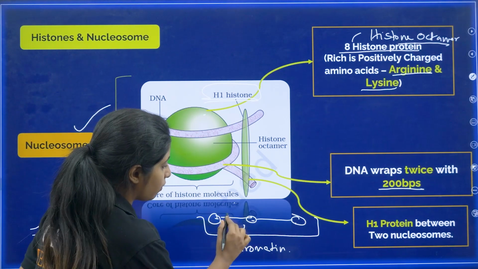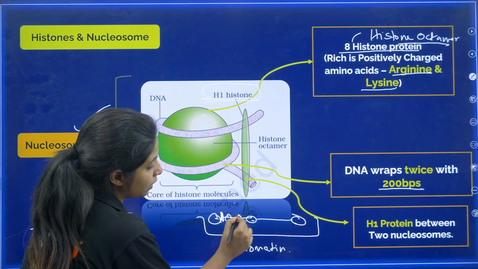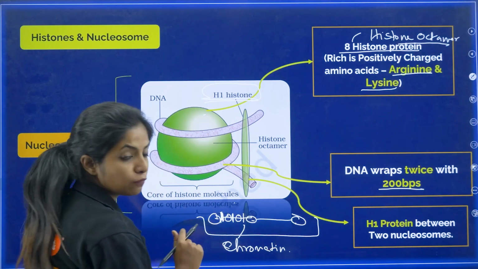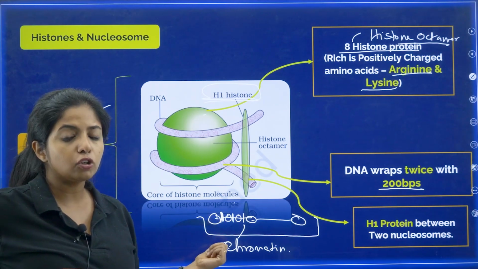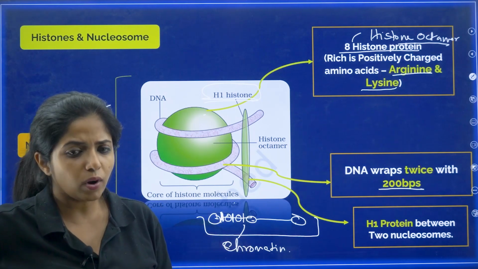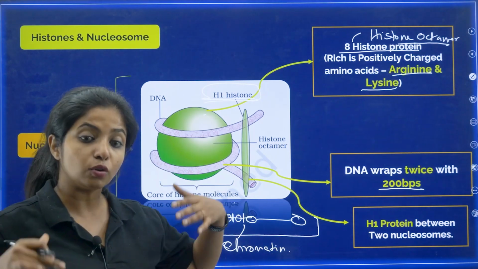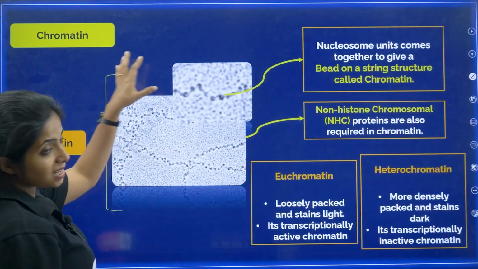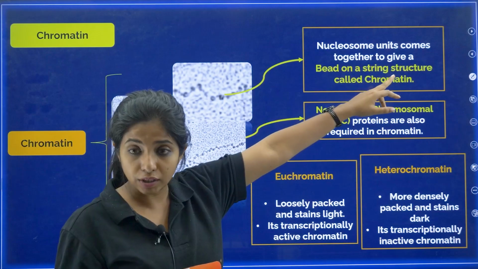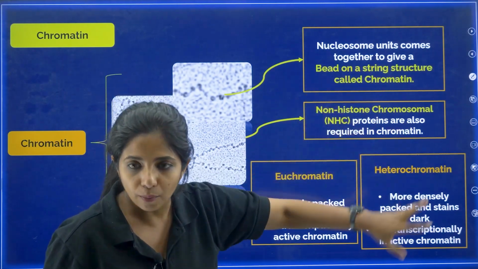Suppose these beads are very, very close to each other. That means in between two beads, the H1 protein will also be very close. So this scenario is given to you, that the H1 protein is very close to the nucleosomes. What type of chromatin is being made over here? Chromatin is of two different types, we are going to talk about that. As I said, the nucleosome units come together to give a bead on string like structure called chromatin.